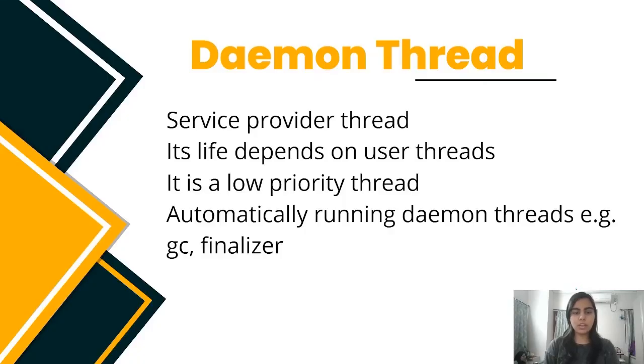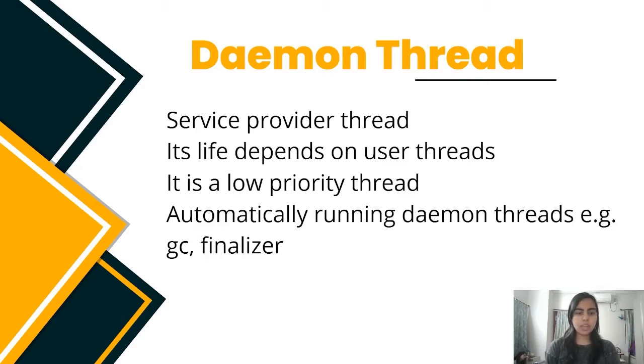Daemon thread. A daemon thread in Java is a service provider thread that provides service to the user thread for background supporting tasks. It has no role in life other than to provide service to the user thread. Its life depends on the mercy of user threads. That is, when all the user threads die, the JVM also terminates this thread automatically. It is a low priority thread.